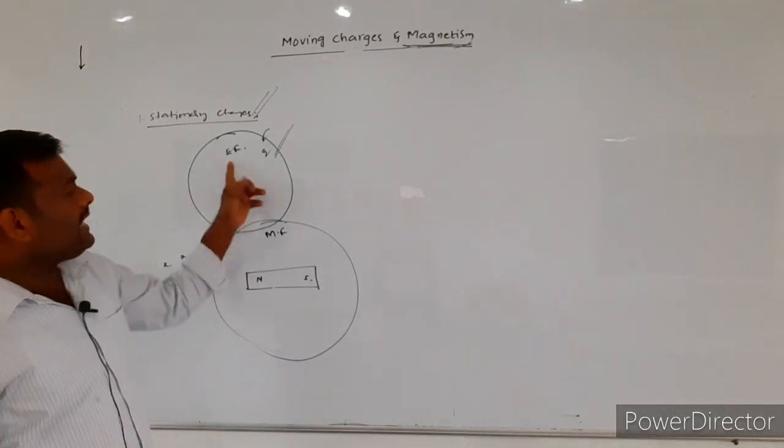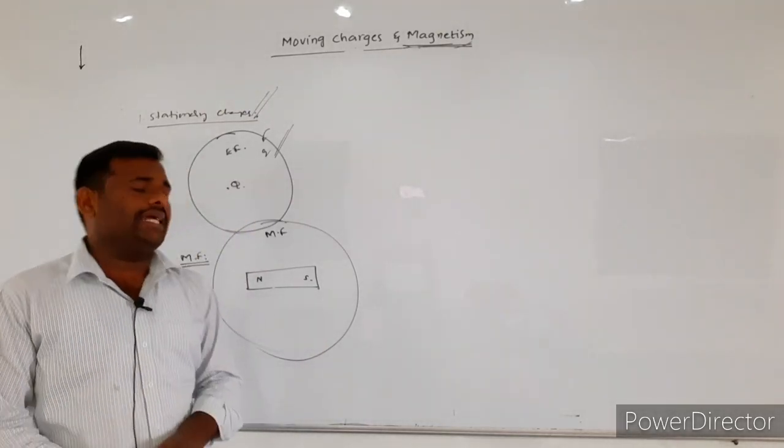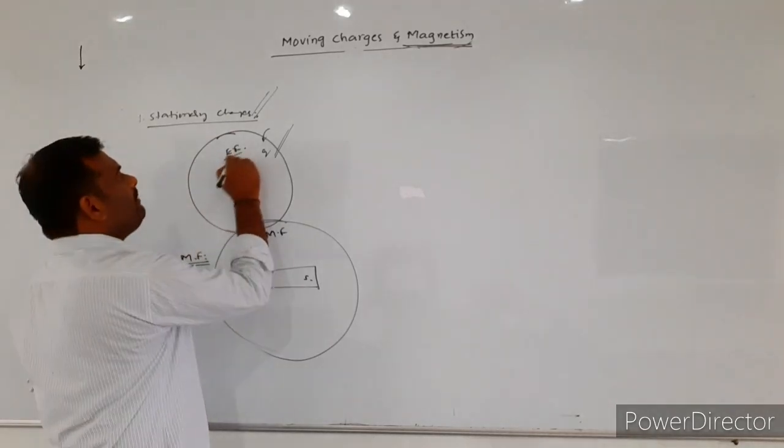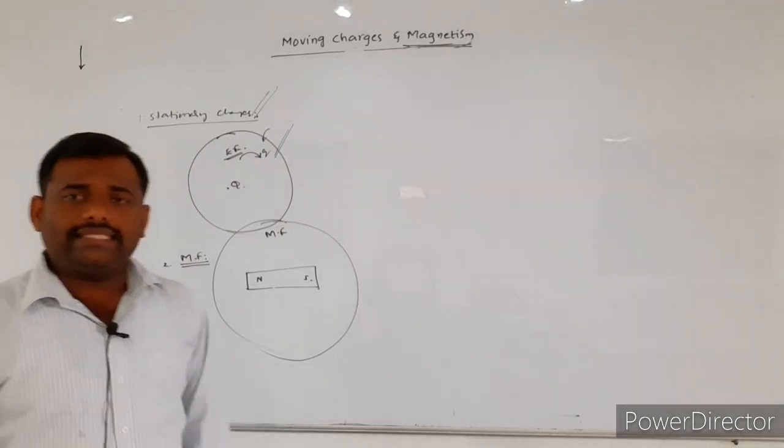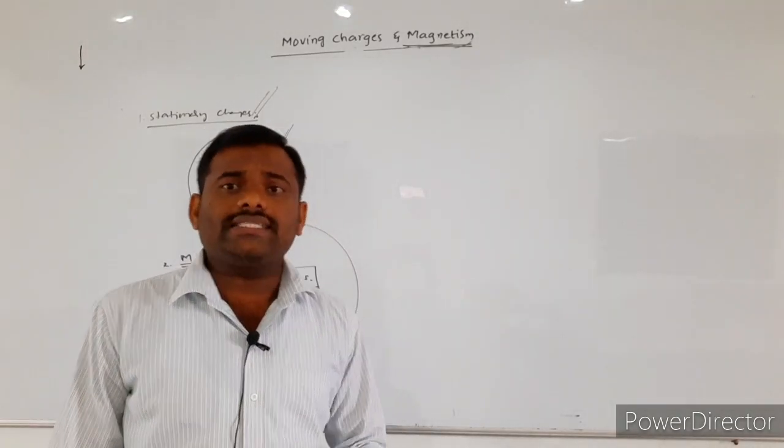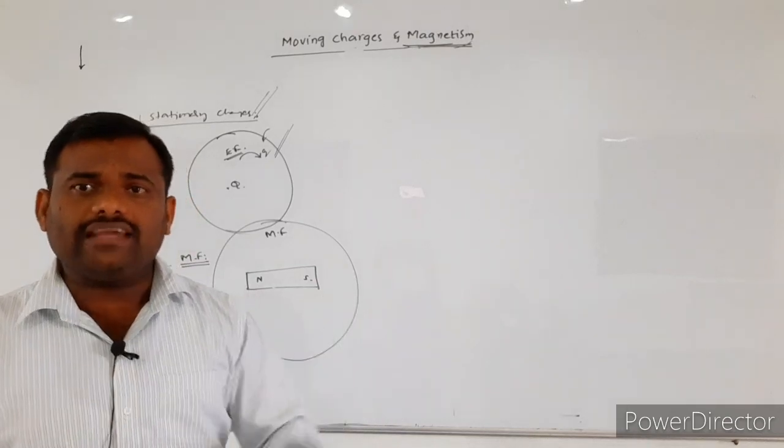In the case of the electric field, it exerts force on the charges which enter into the electric field.